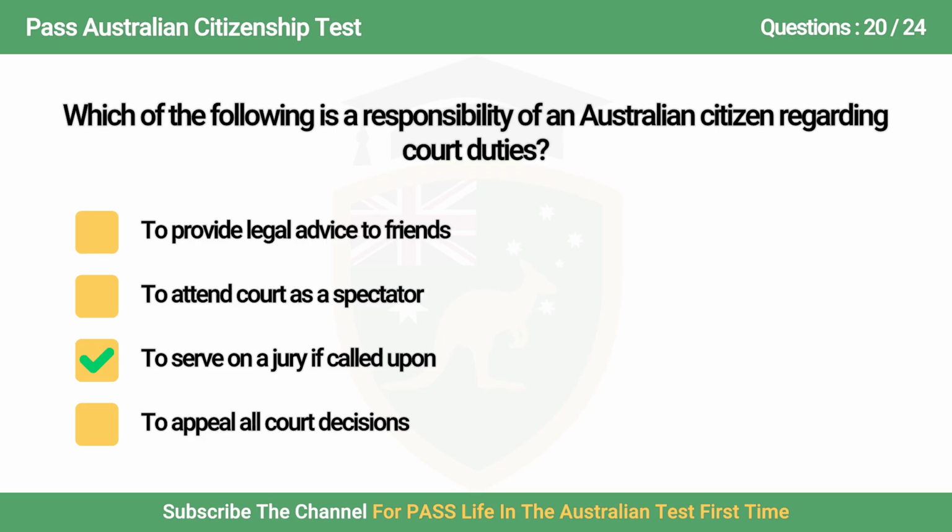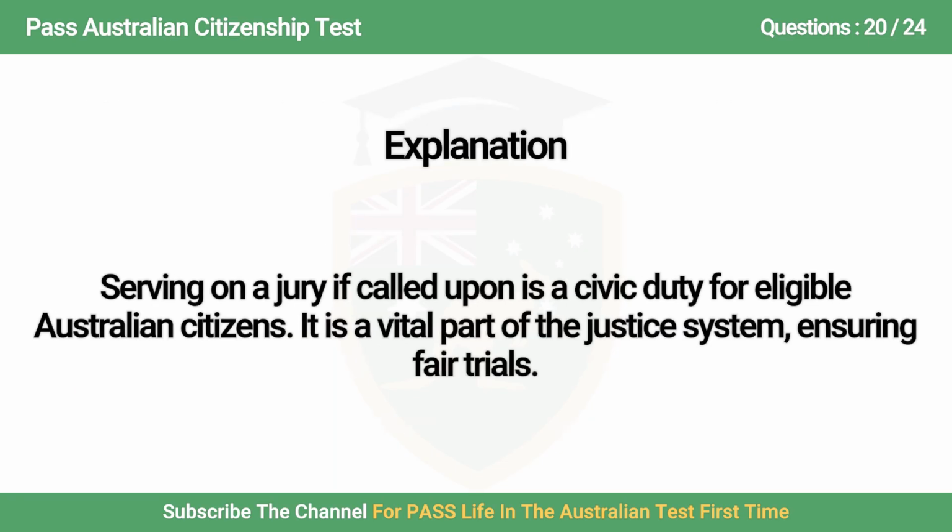The answer is C. To serve on a jury if called upon. Serving on a jury if called upon is a civic duty for eligible Australian citizens. It is a vital part of the justice system, ensuring fair trials.